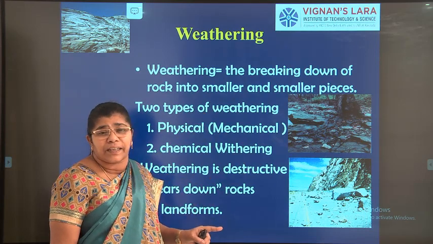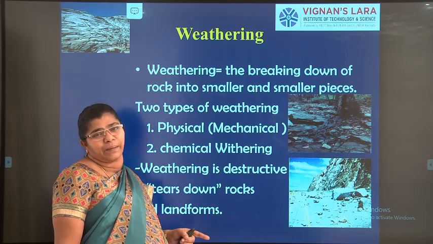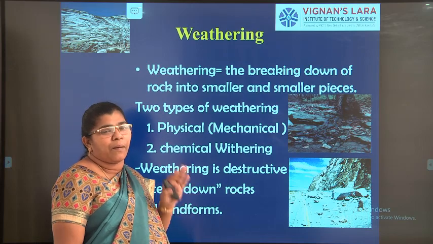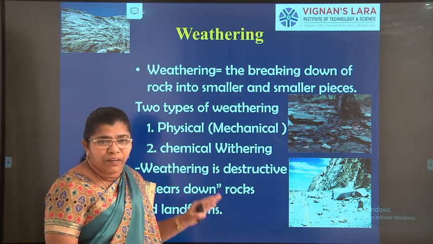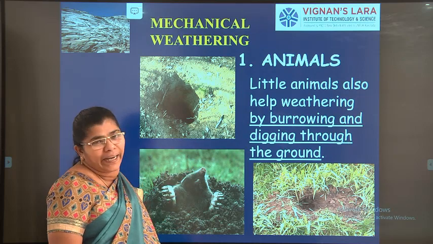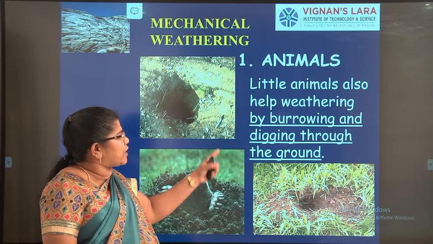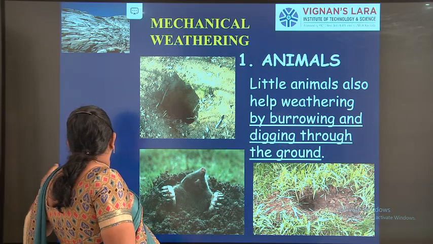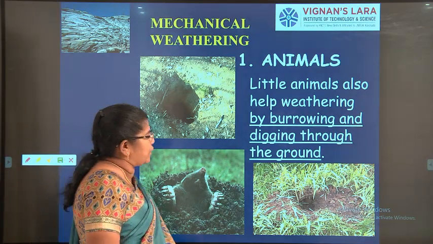Two types of weathering are there, one is mechanical, one is chemical. In this class we are going to see the simple topic about weathering and the types of weathering alone, right? So first we will go for the mechanical weathering. The first one we are going to see is about the animals. Okay, so the animals, all of you know, right?